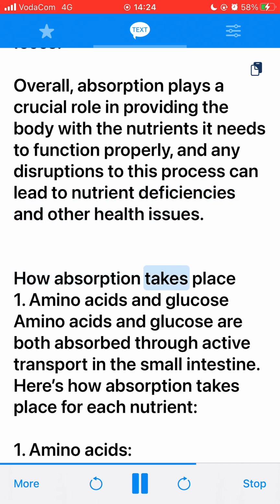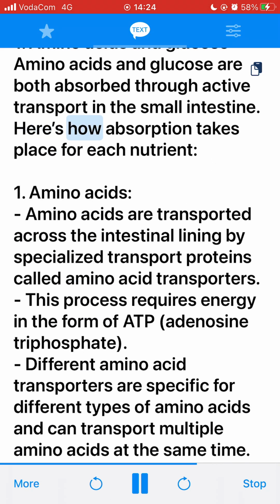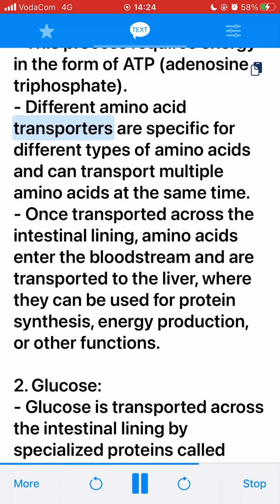How absorption takes place. 1. Amino acids and glucose. Amino acids and glucose are both absorbed through active transport in the small intestine. Here's how absorption takes place for each nutrient. 1. Amino acids. Amino acids are transported across the intestinal lining by specialized transport proteins called amino acid transporters. This process requires energy in the form of ATP, adenosine triphosphate. Different amino acid transporters are specific for different types of amino acids and can transport multiple amino acids at the same time. Once transported across the intestinal lining, amino acids enter the bloodstream and are transported to the liver, where they can be used for protein synthesis, energy production, or other functions.